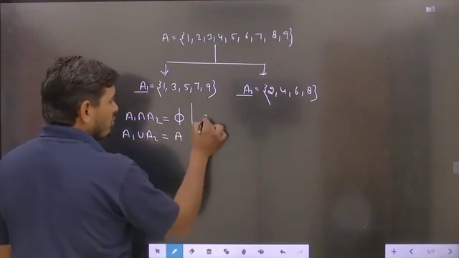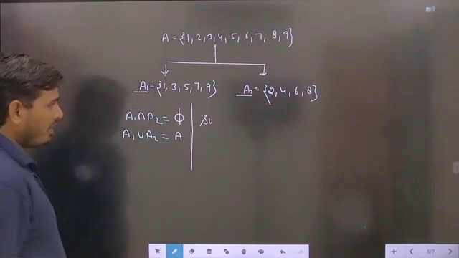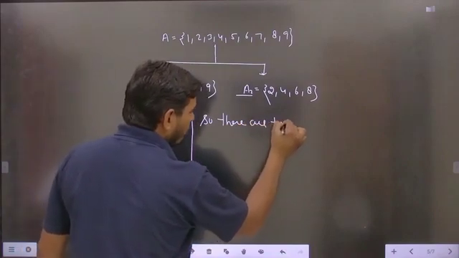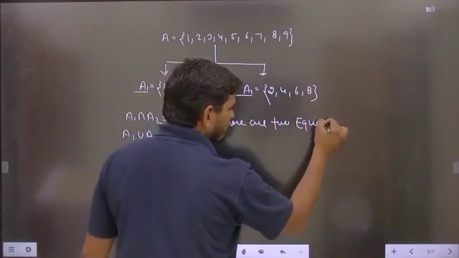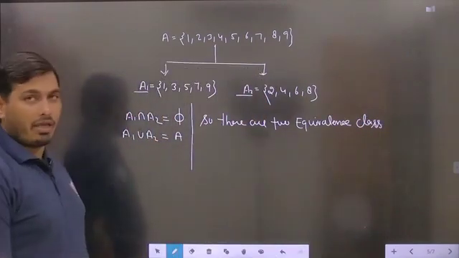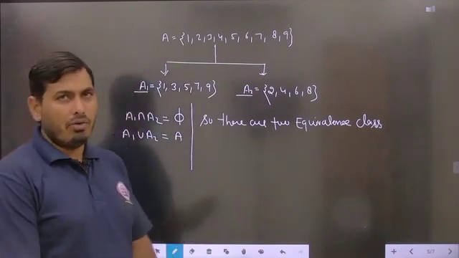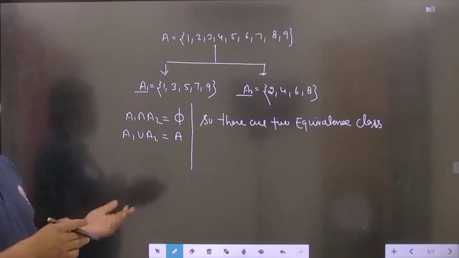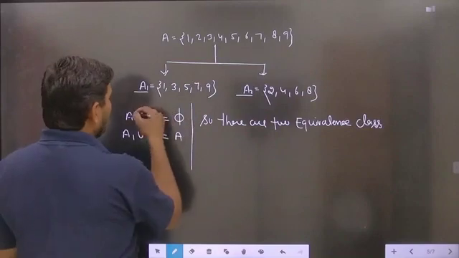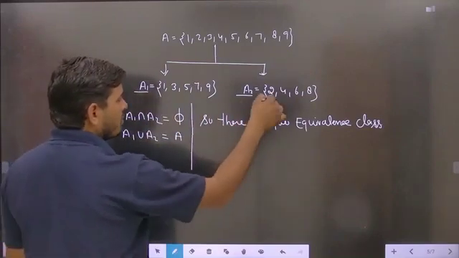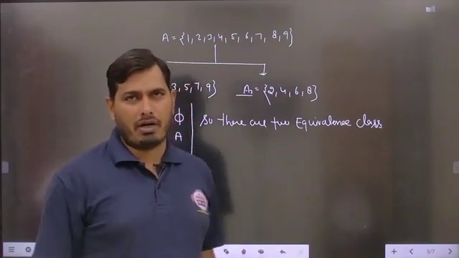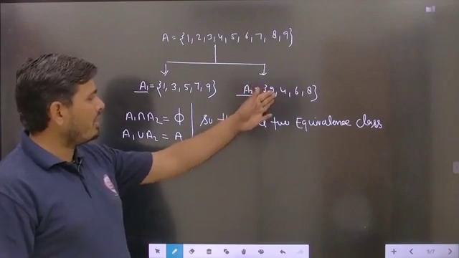So, equivalence classes. But students, a very important thing: there are two equivalence classes to be found for the given set A, where the relation R is defined. Now we have to see how these equivalence classes are represented. Either student can take 2, 4, 6, 8, and the other can take 1, 3, 5, 9. There could be ambiguity in representation, because any student may call this A1 and that A2, or the reverse.